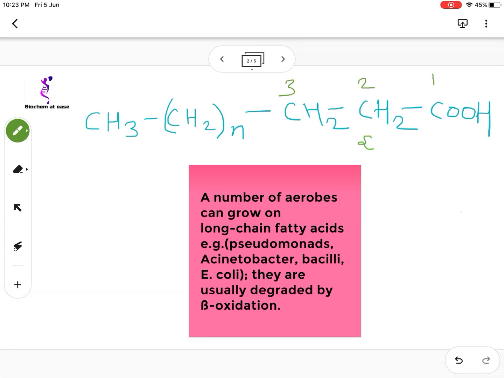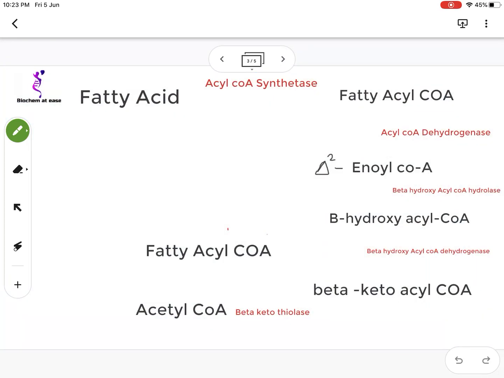The second carbon is called the alpha carbon and the third carbon is called the beta carbon, whereas the carbon at the methyl group is the omega carbon. Now, in beta oxidation of fatty acid, it is the beta carbon which gets completely oxidized. We will see the reactions of this beta oxidation of fatty acid.